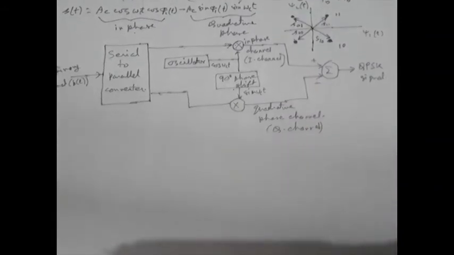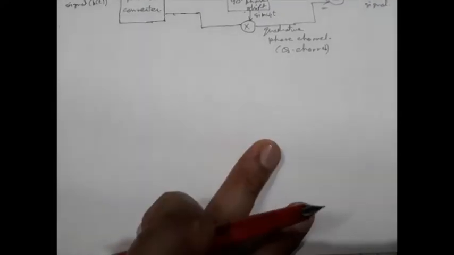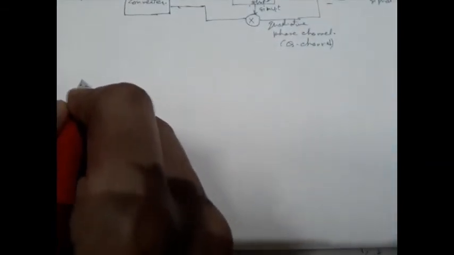Now let us consider the detection process. In the detector we will receive this QPSK signal.